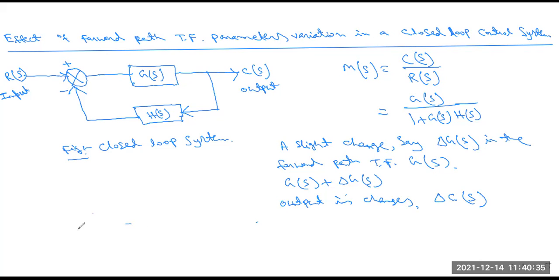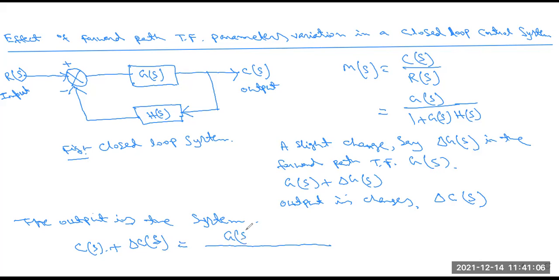So the output of the system is written here: C(s) plus delta C(s) equals G(s) plus delta G(s) by 1 plus G(s) plus delta G(s), in brackets, into H(s), into R(s).